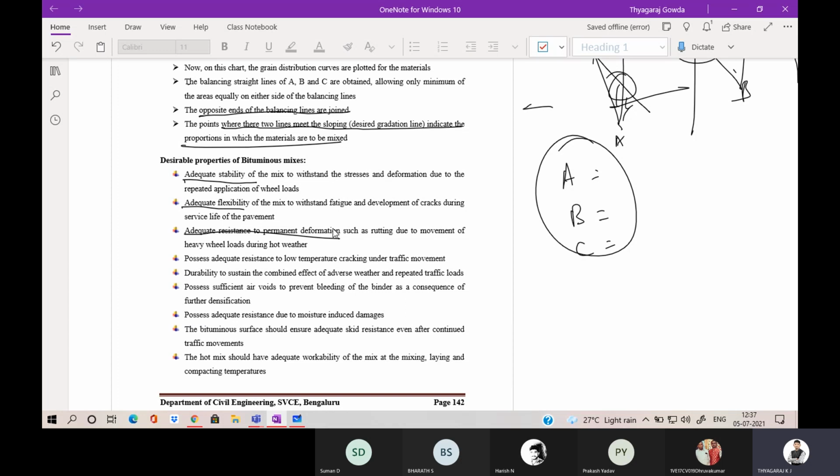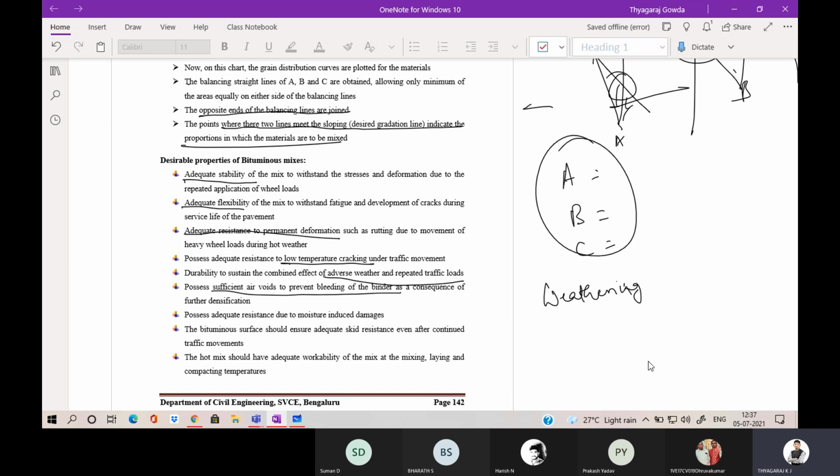The bituminous mixes should be resistant to rutting. Then they should possess adequate resistance to low temperature cracking, so low temperature cracking should be considered. Combined adverse weather and repeated traffic load, that is weathering action and repeated traffic load, they have to withstand. Then possess sufficient air voids to prevent bleeding.